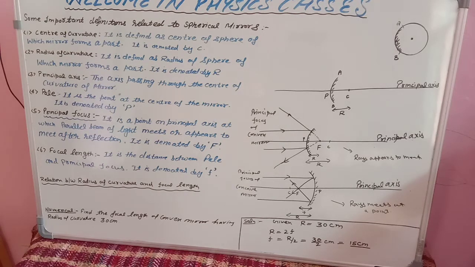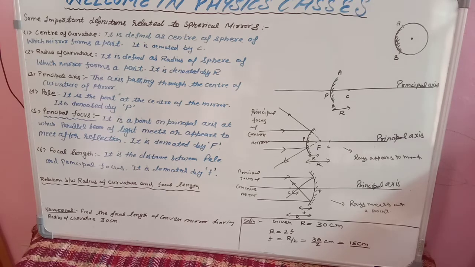So, please pay attention. First definition is center of curvature. Students, center of curvature is the center of the sphere of which the mirror forms a part. In Hindi I would say, center of curvature sphere का center है जिसका एक part mirror भी है.